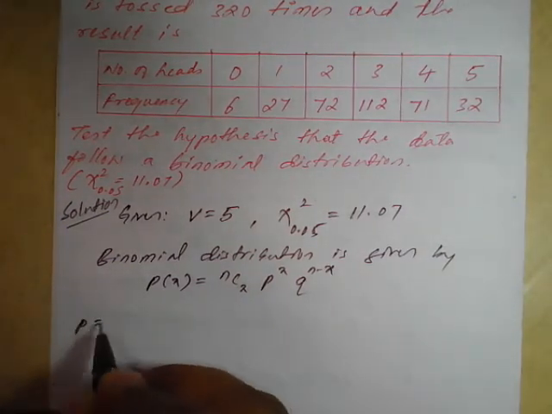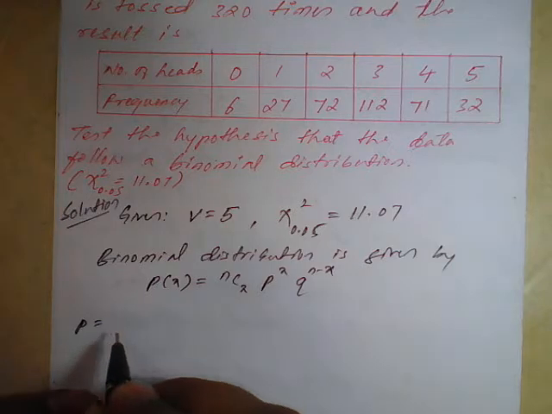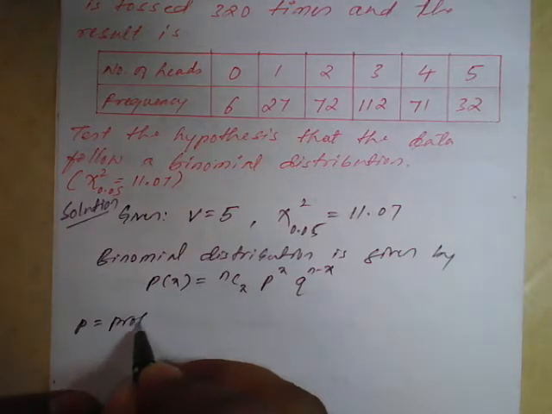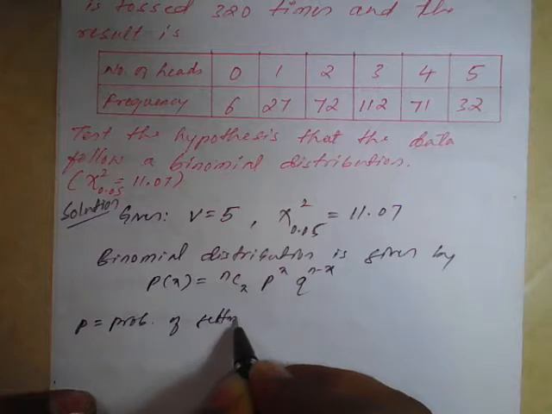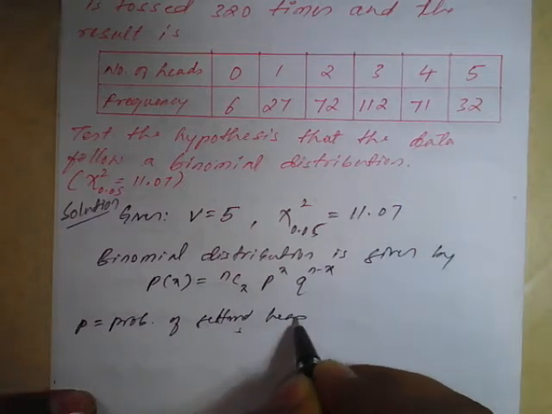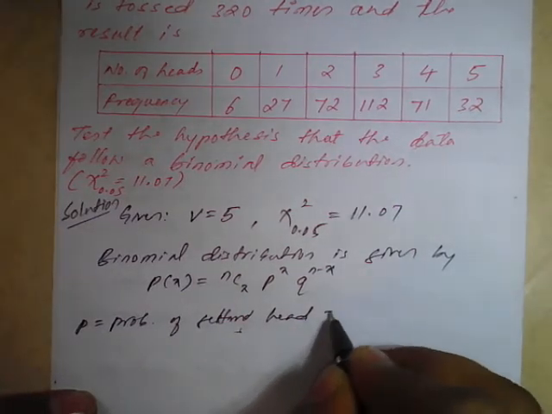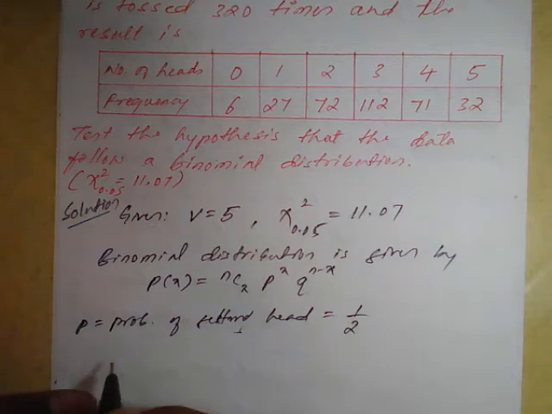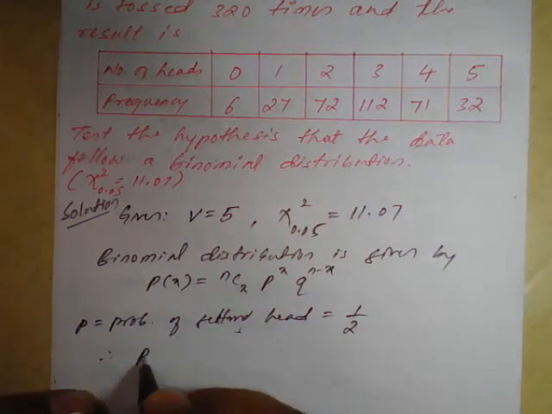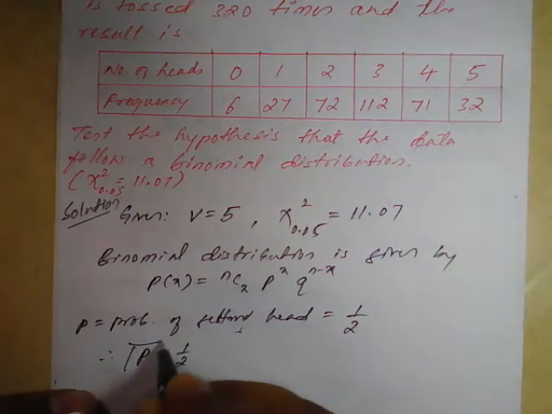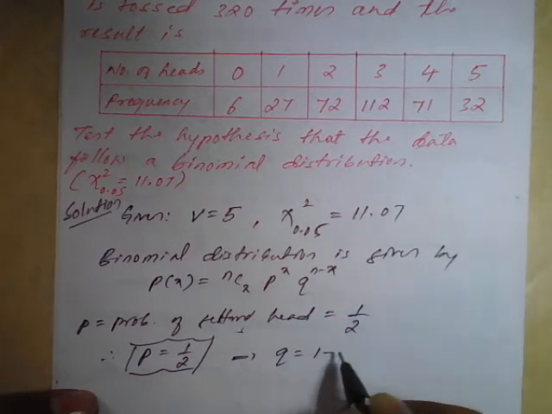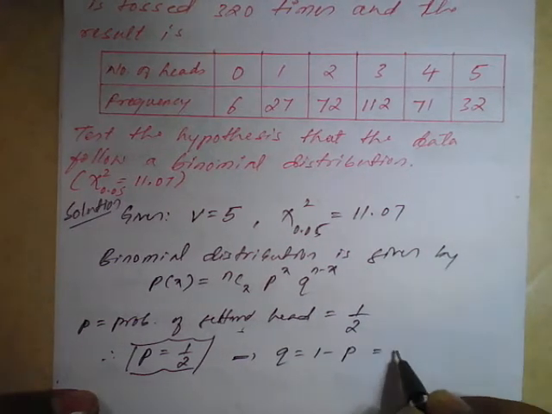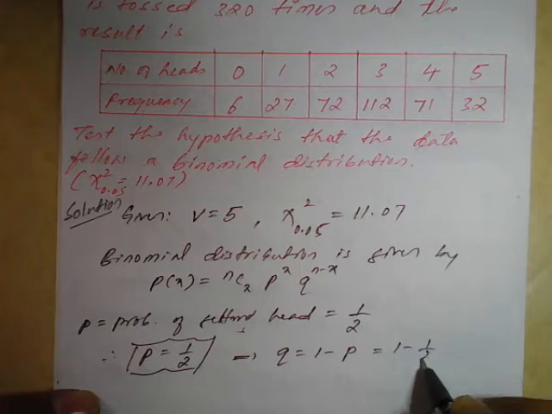Therefore p is nothing but the probability of getting head, which is nothing but 1 by 2. So the p value is 1 by 2, which implies q is nothing but 1 minus p, which is 1 minus 1 upon 2.